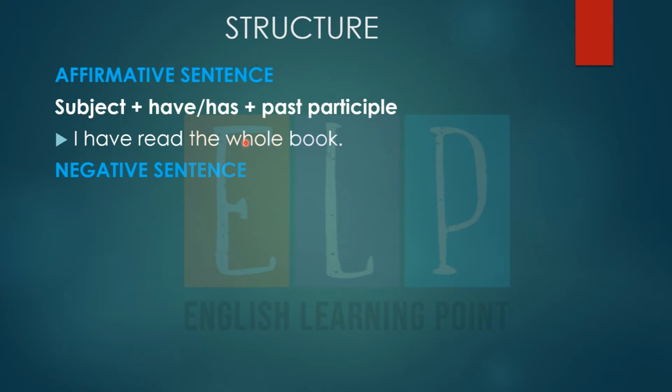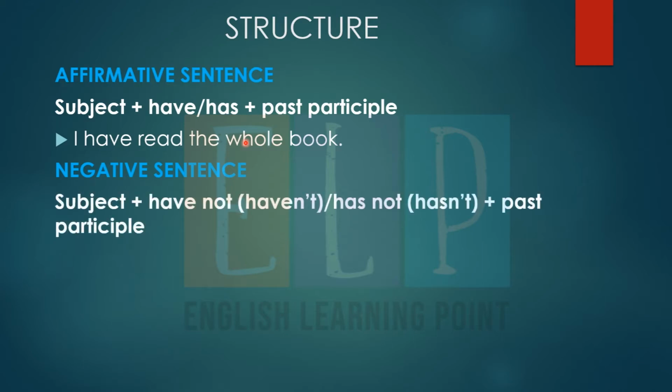In the same way, while making a negative sentence, we just have to put not after our helping verb: subject, then have not, or in contraction haven't, and has not, contraction hasn't, right? And then the past participle form, the third form of the verb. For example, I have not read the whole book, or I haven't read the whole book. In our negative form, we only put not after the helping verb.